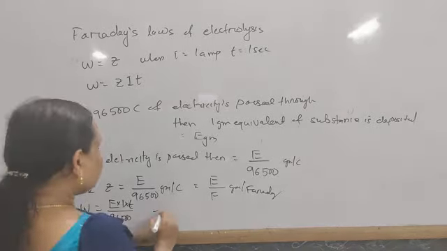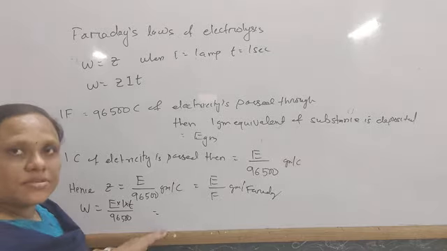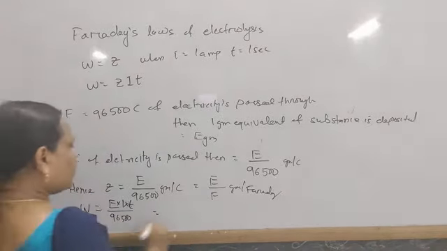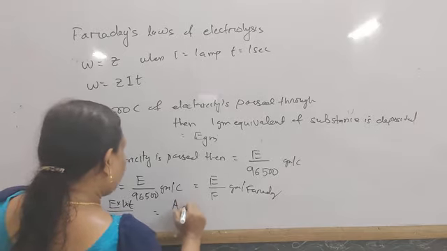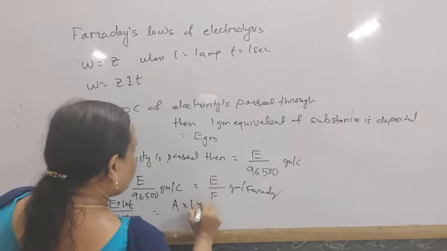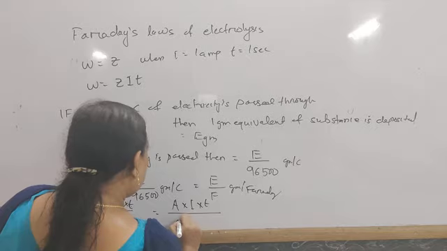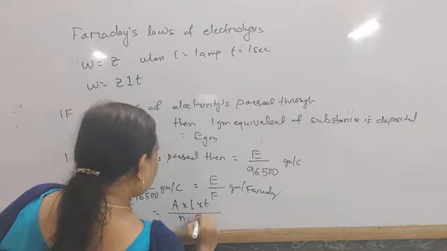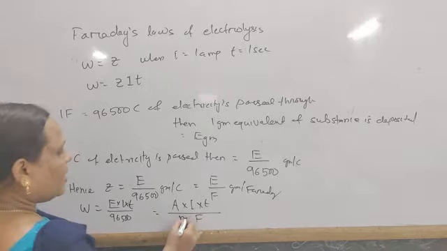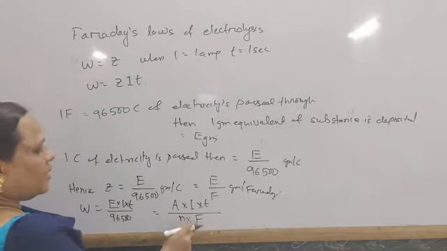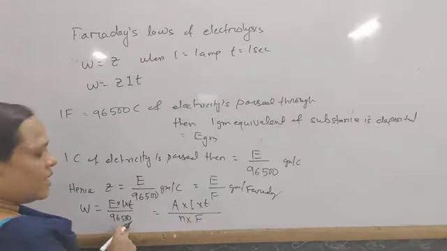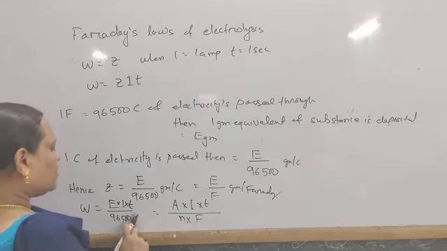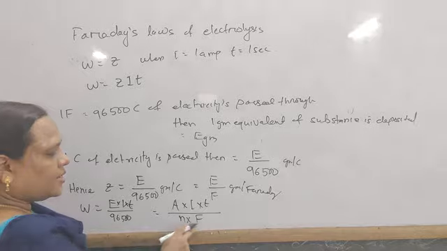Again we know the equivalent mass of the substance is equal to atomic mass by valency. So in this way we can also write W equals A into I into T by N into F, where 96,500 coulomb is equal to 1 Faraday.